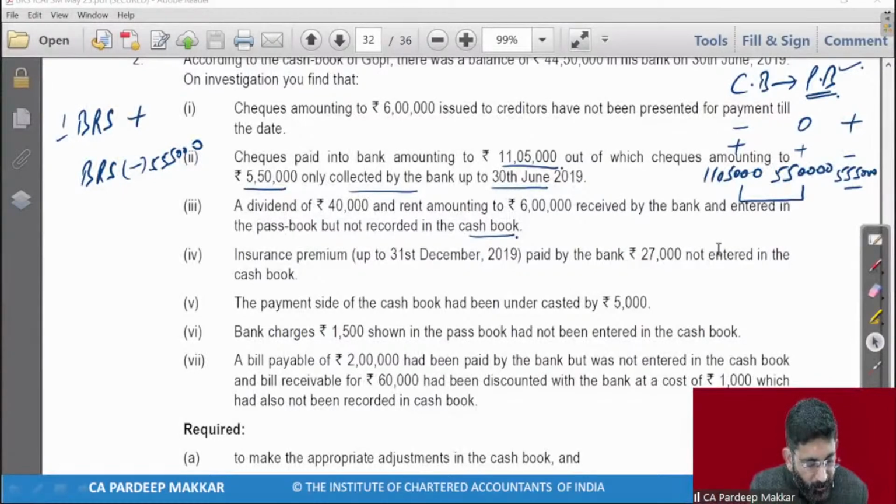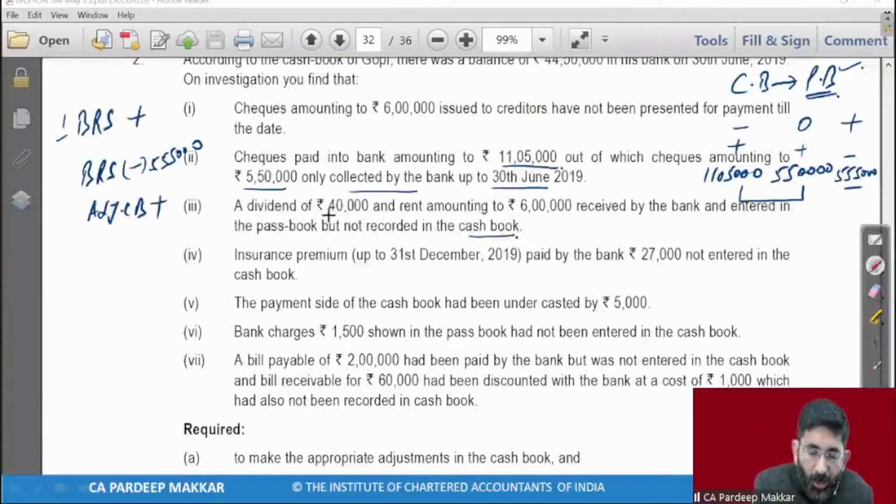Very good. Third, it will go to the adjusted cash book. Good. And it will be added or deducted. It will go to the adjusted cash book. Mehak, you will have to rectify yourself. Adjusted cash book, debit side, plus side.